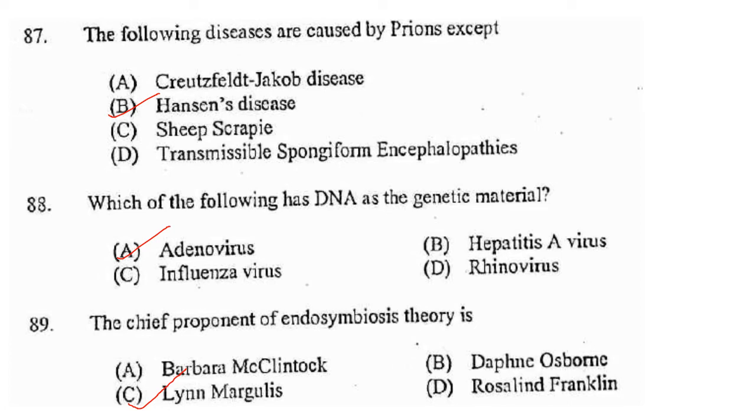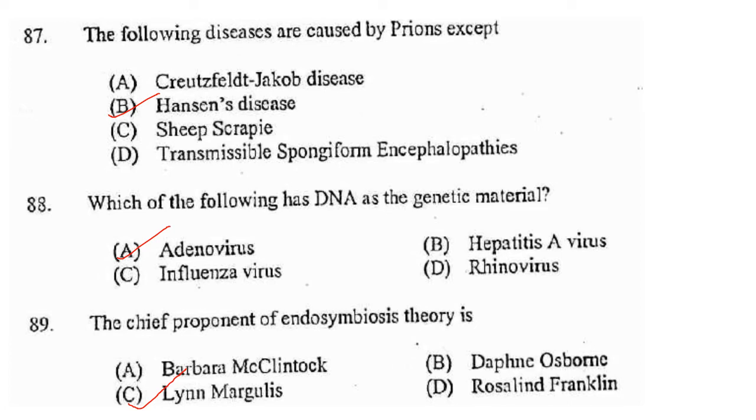Then next one. Which of the following has DNA as genetic material? Adenovirus, hepatitis A virus, influenza virus, rhinovirus. Adenovirus has double-stranded DNA as the genetic material. So the answer is option A.